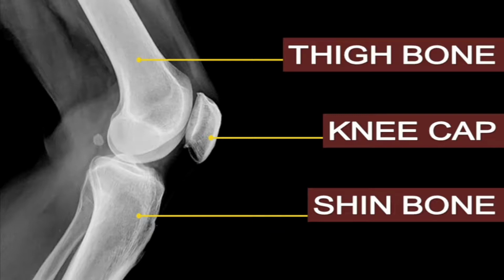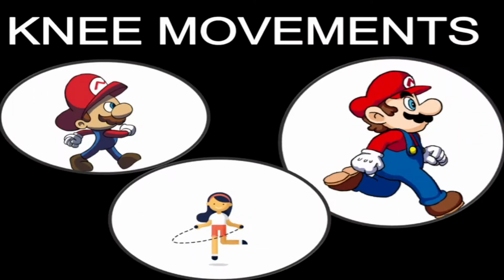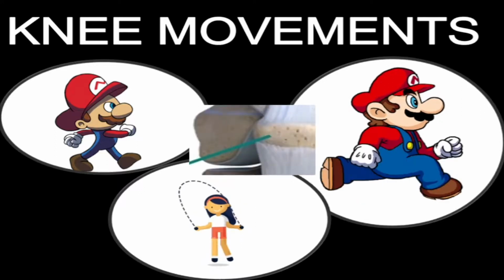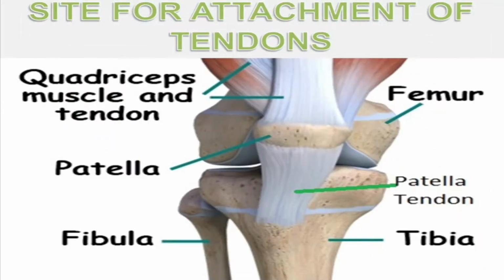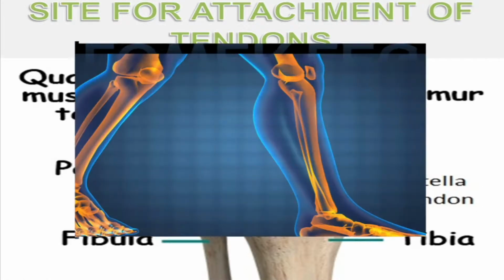Now, knee joins the upper leg and the lower leg, and it is also the largest joint in our body. Bearing the weight of the upper body, knee allows for walking, running, jumping, etc. It also allows for rotation and pivoting. And the bone inside is known as patella or the kneecap, and it serves as a point of attachment of different tendons and ligaments and helps in protecting them from any type of damage.